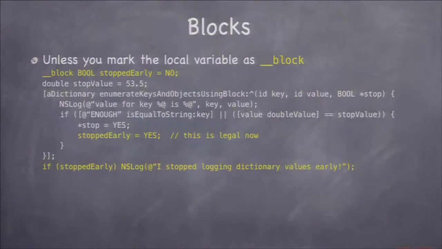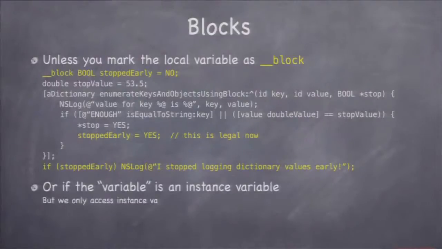And then when the block is finished, it'll copy the information back into the heap and then back onto the stack. Okay, it all happens magically. So if you have underbar block, it knows to do that. So that's a little magic you put in there. Now your variables can go both ways. So now stopped early is yes is legal.